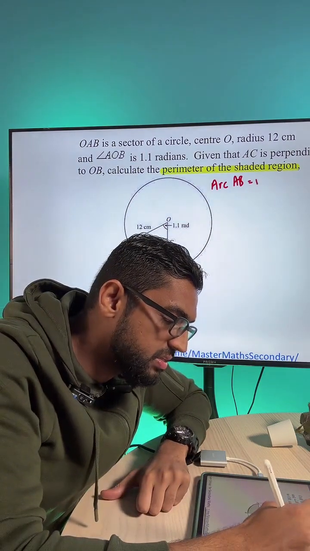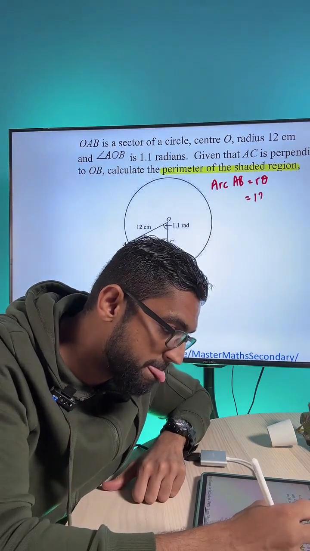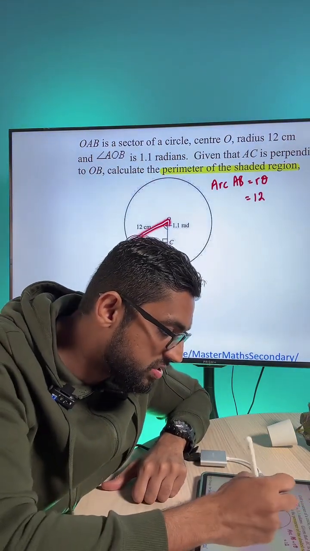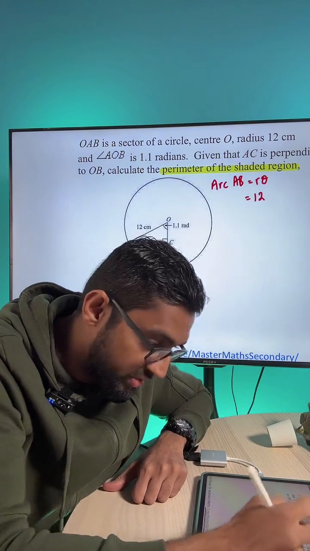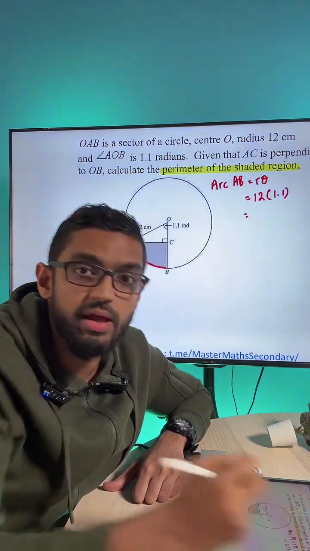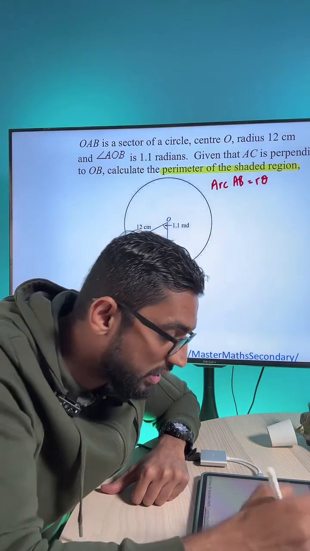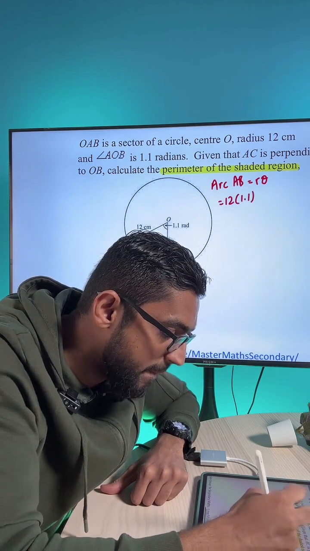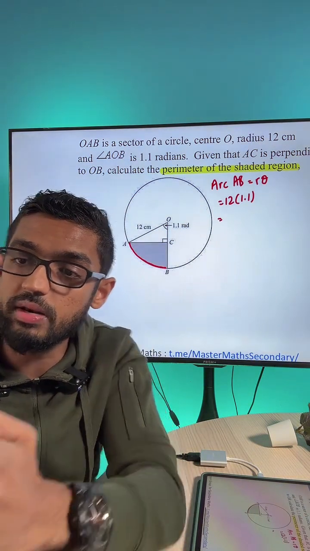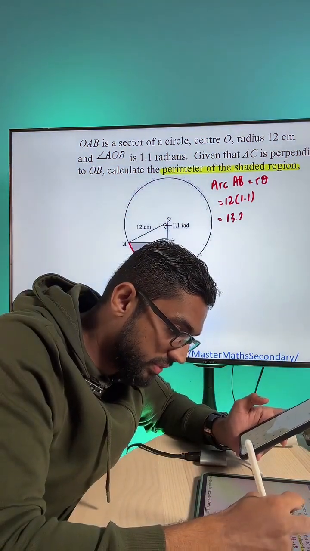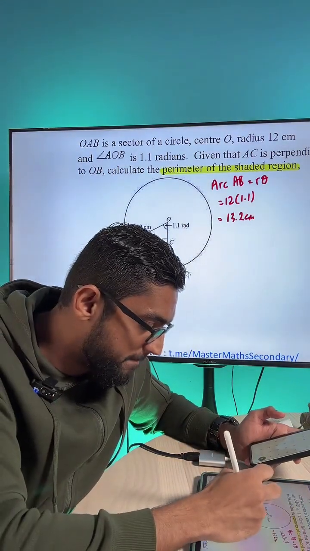Okay, how to find AB? Again, this is r theta. The radius in this question is center to end, that's 12 cm. This relates to this sector here, the arc of this sector, and the sector's angle theta is 1.1. So you take 12 times 1.1, press the calculator, and you get the arc AB already. 12 times 1.1 will be 13.2 centimeters. So you go back to your diagram and fill it up with 13.2 cm.